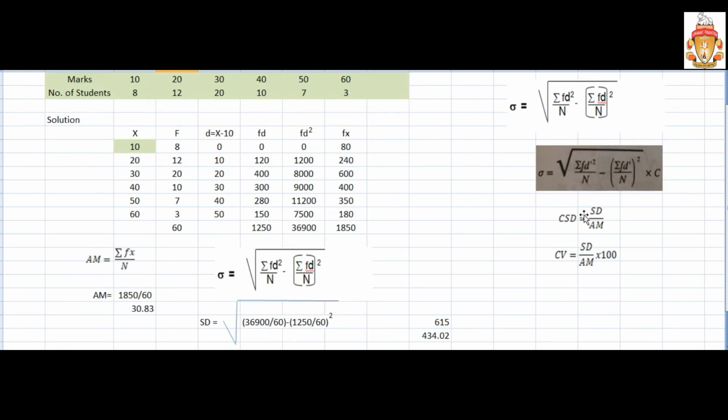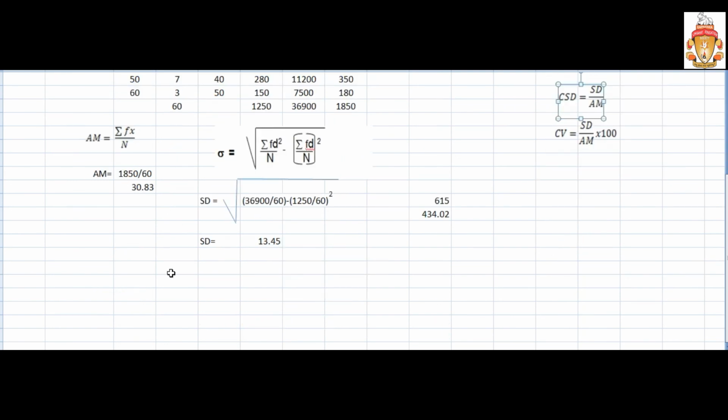Next, the coefficient of standard deviation. What is the coefficient of standard deviation formula? It was like this, a very simple formula. So the formula is standard deviation divided by mean. Standard deviation is 13.45, mean is 30.83. 13.45 divided by 30.83, if you do this, you will get 0.43. The answer is 0.43.